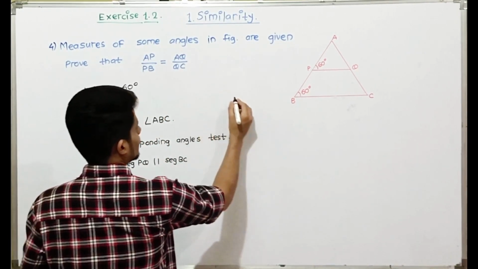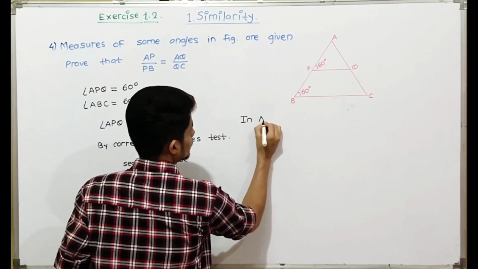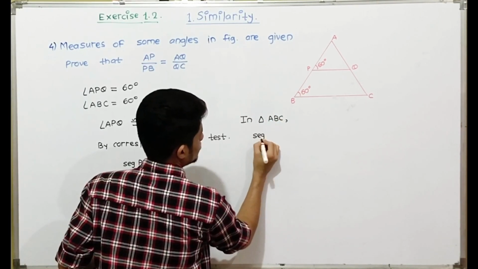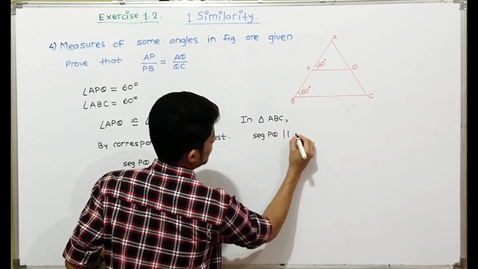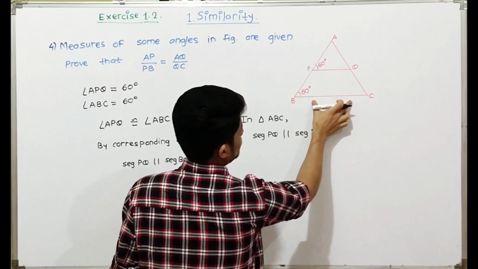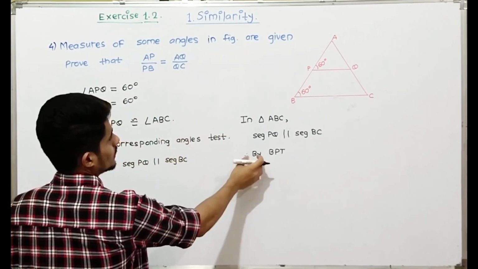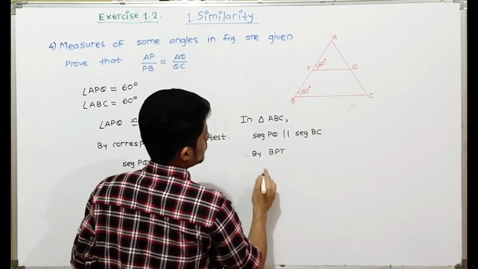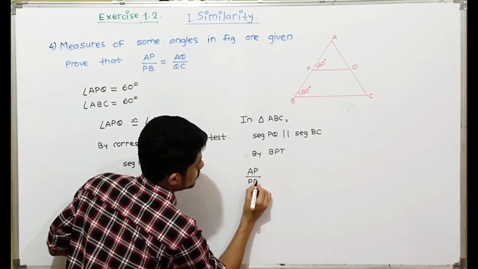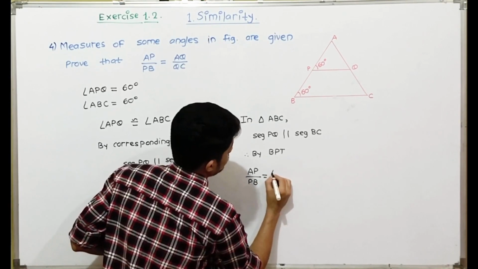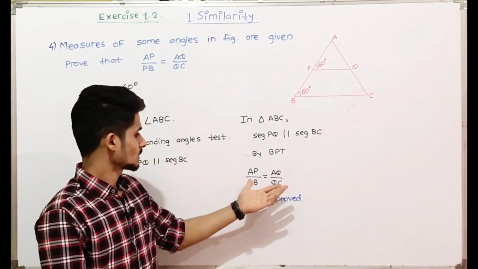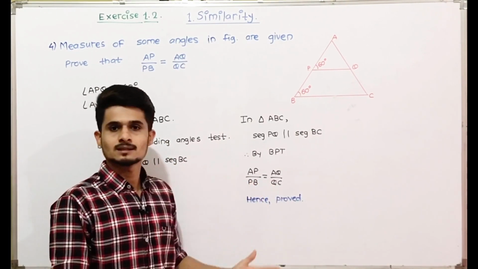Now in triangle ABC, seg PQ is parallel to seg BC. Therefore, by basic proportionality theorem, ratios will be equal. That is, AP upon PB will be equal to AQ upon QC. So the ratios are equal, hence proved.